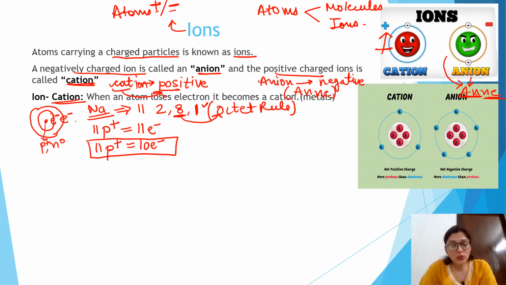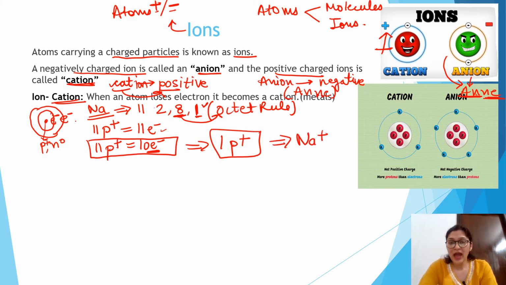And how does sodium become stable? When it loses 1 electron, it gets 8 electrons in its outermost shell and becomes stable. So when it loses 1 electron, there are 10 electrons. So there is one extra positive charge, and that is why it becomes sodium positive, and this sodium positive is known as a cation. Usually this positive charge comes on metals,